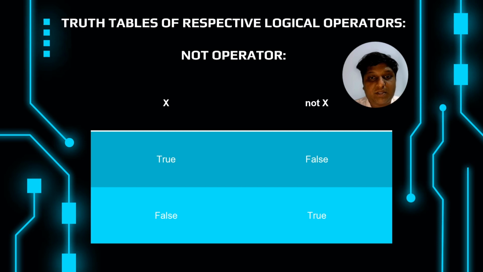Next, coming to the truth table of the not operator. As I said earlier, if the expression is true, it returns false, and if the expression is false, it returns true. So you can see over here, when x is true, not of x is false. When x is false, not of x is true.